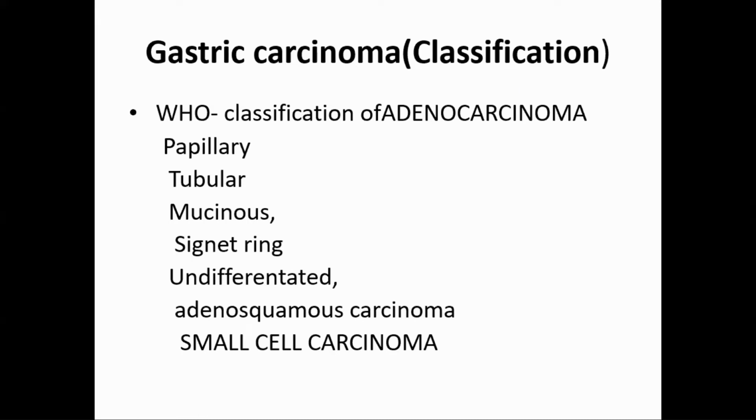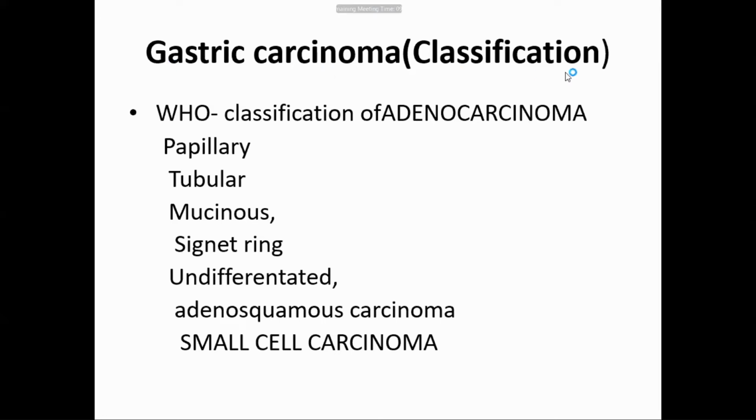Benign was polyp, that is the adenoma, different types of polyps. Then stromal tumors, leiomyoma, neurofibroma, then cyst. Then we talked about malignant tumors, that is adenocarcinoma, carcinoid, and malignant cyst.